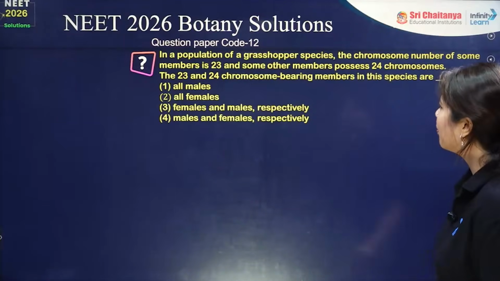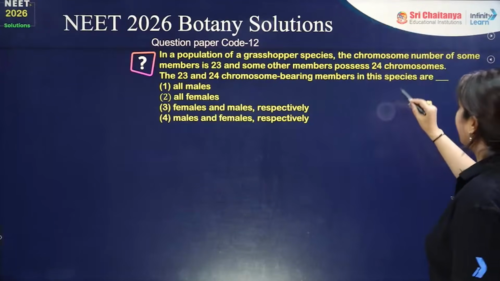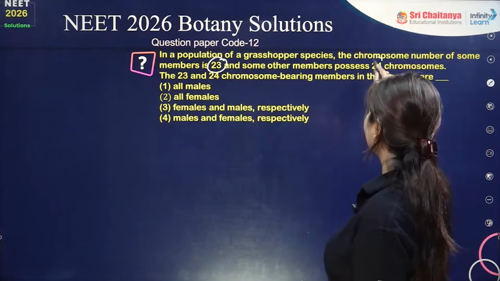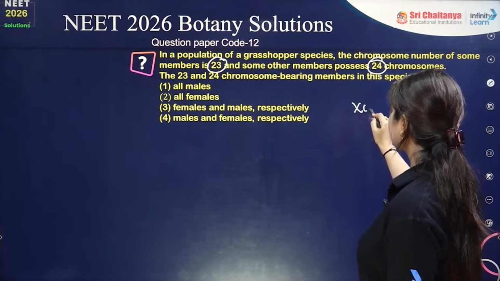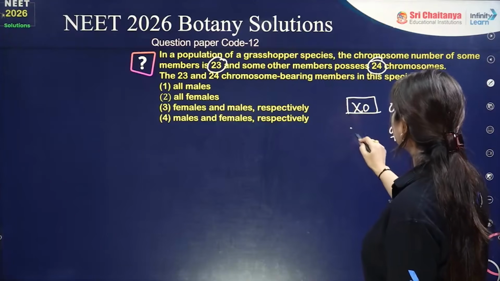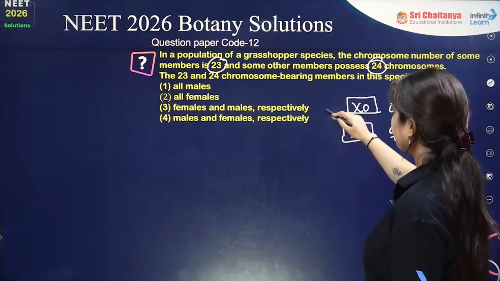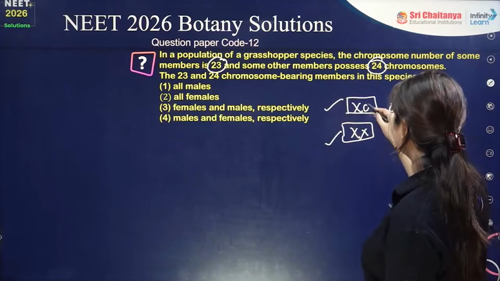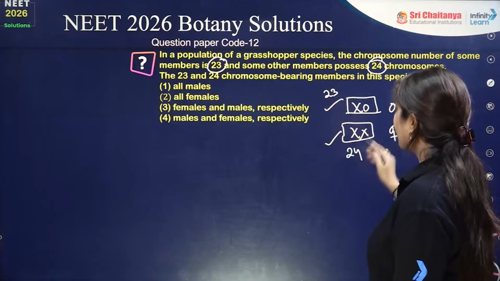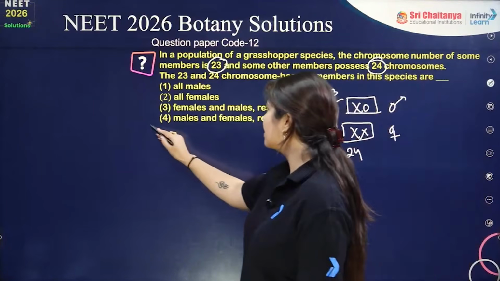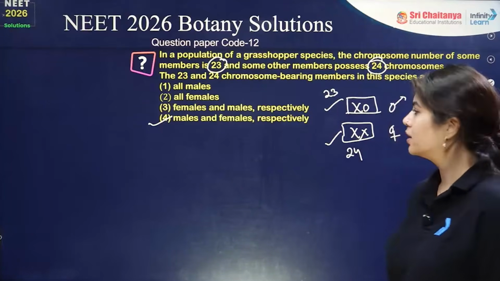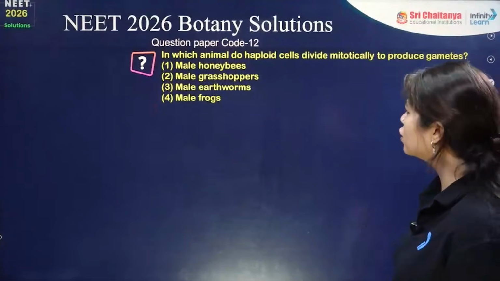In the population of a grasshopper species, the chromosome number of some members is 23 and some members have 24. In the grasshopper, we have an X0 type of system, wherein the male has X0 and the female has XX. Male is X0, female is XX, which means the male has one chromosome less, 23, than the female. So male is 23, female is 24. The answer has to be option number 4, which is male and female. Moving on to the next question.